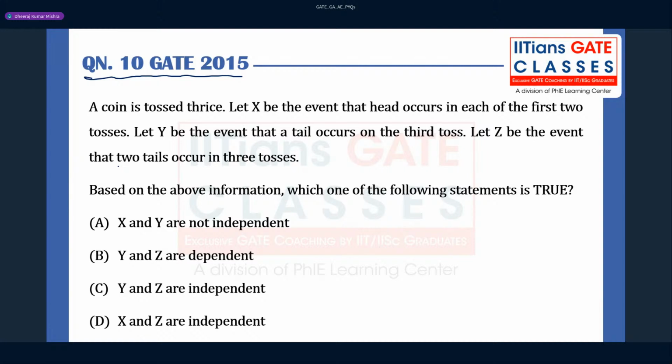This question was asked in 15. A coin is tossed thrice. The answer will be B only, but let us verify all the options. A few cases I missed in the previous session. So a coin is tossed thrice.